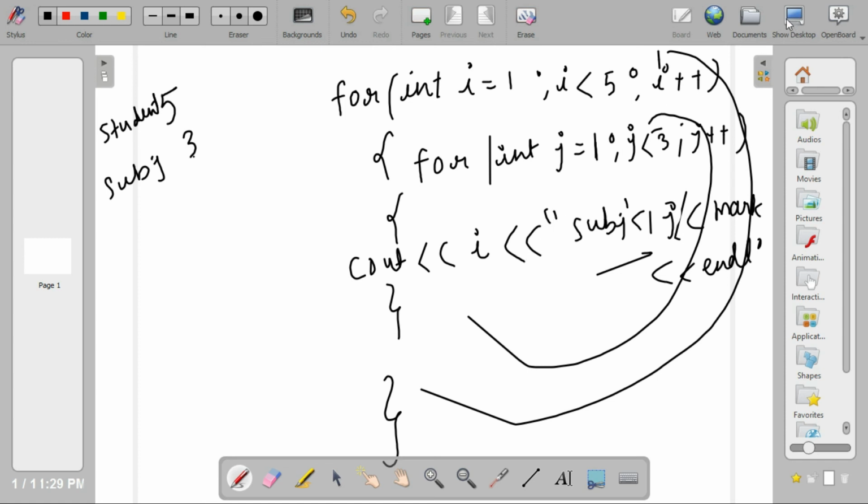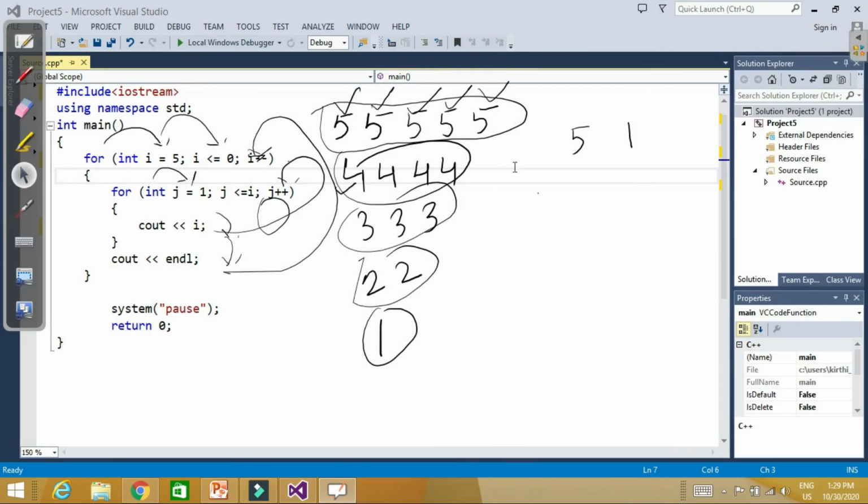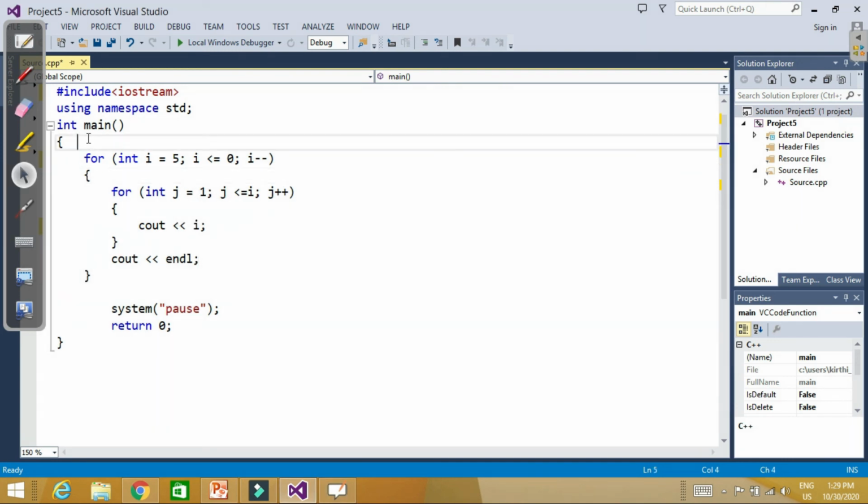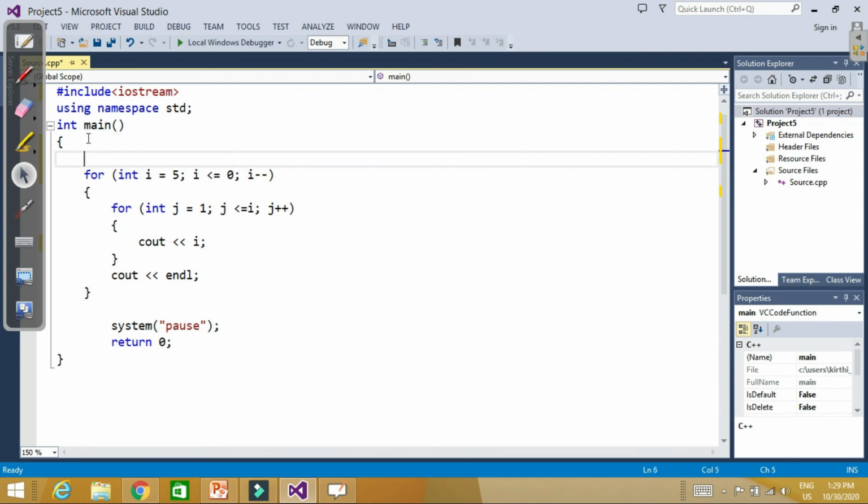So similarly you can write nested while loops also. Similarly you can write a nested do while loop also. So let's convert this program to a nested while loop. Let's make it easier first. Let's say 1 1 1 in the main function. We have to declare variables here: i is equal to 1, j is equal to 1.